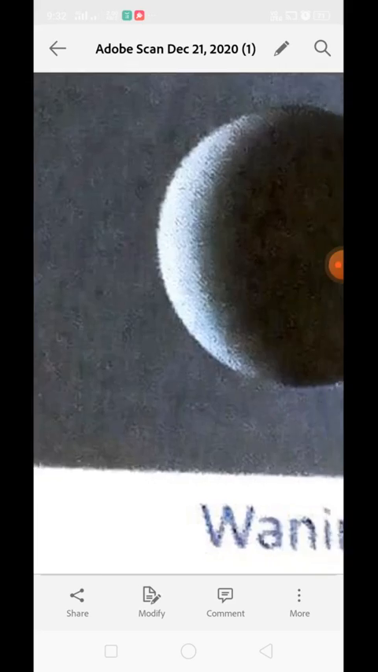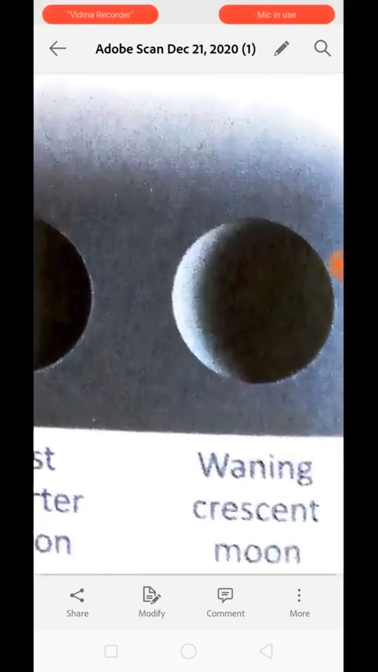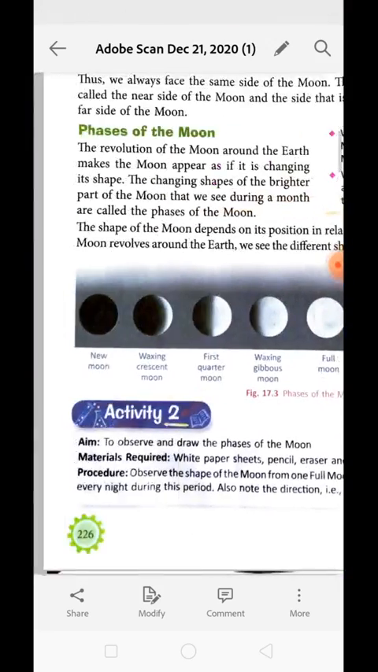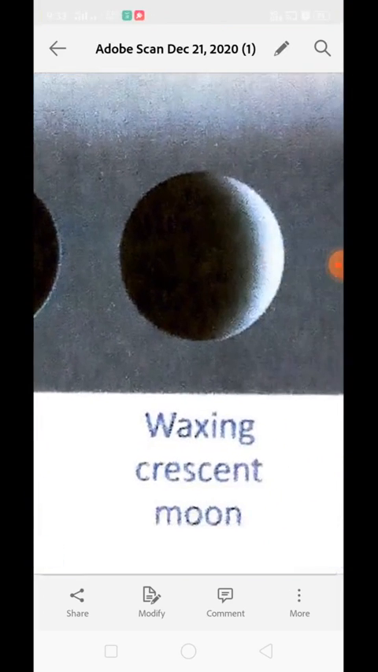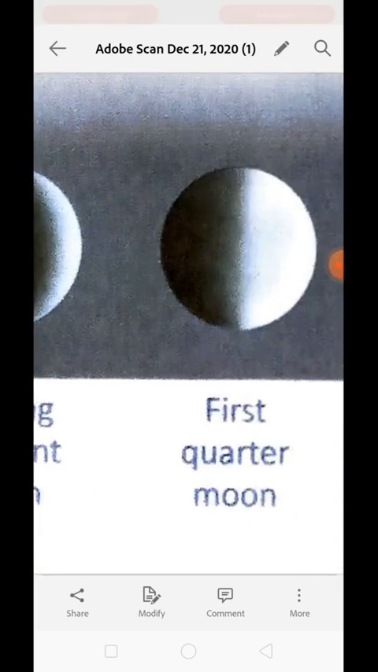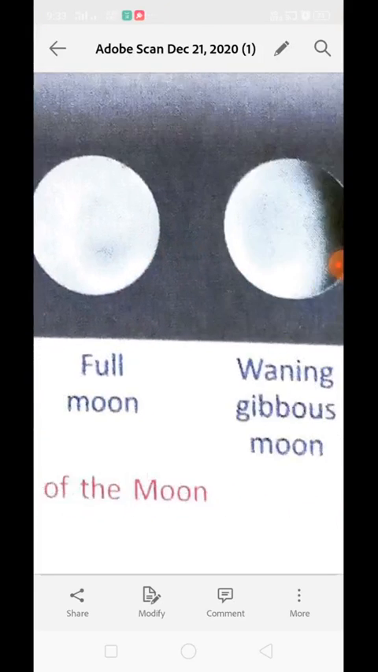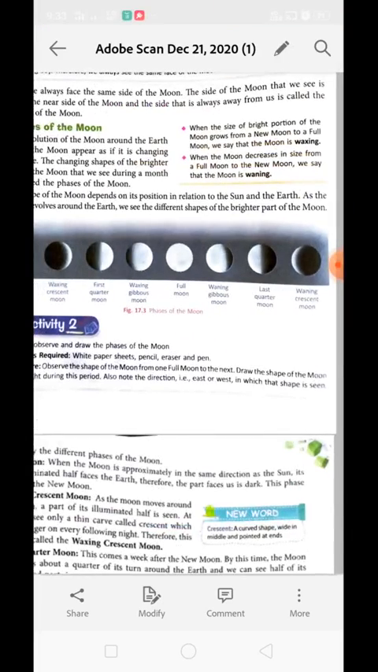What is the next phase after this one? Yes, after this phase, the moon will completely disappear from our vision, and this will become a new moon. And again, it will be followed by the waxing crescent moon, first quarter moon, waxing gibbous moon, full moon, and then waning gibbous moon. In this way, the complete phases follow one after another.